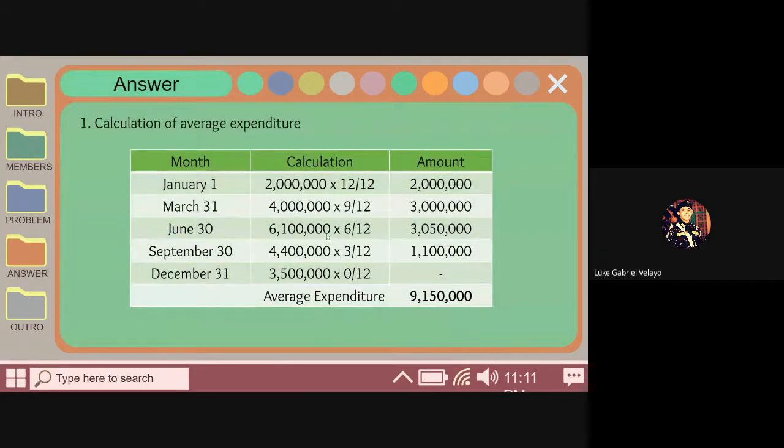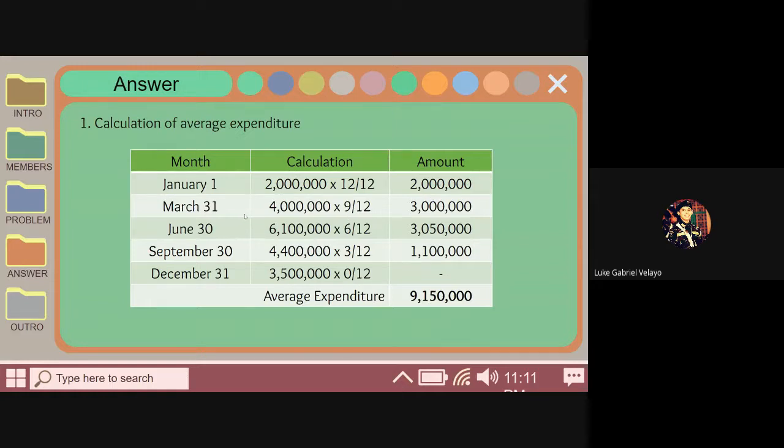So for the first problem, this is the solution. We will multiply the months outstanding to the amount. For example, January 1, we have 2M times the months outstanding, 12 over 12. You will do the same for the rest of the payments. For January 1, we have 2M.